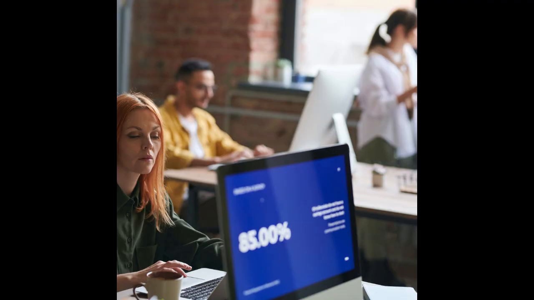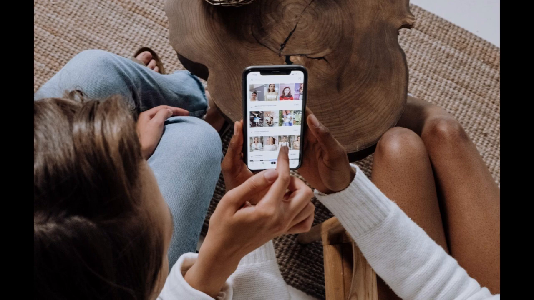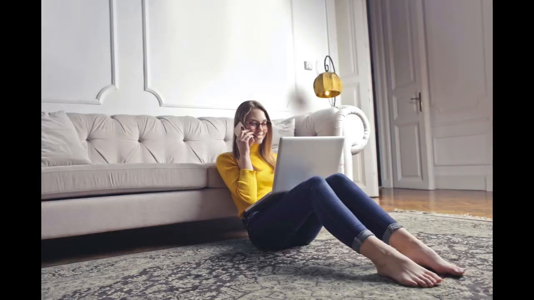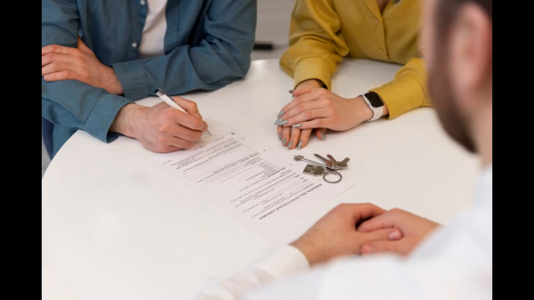Step 9. Automate client communication with free AI tools. Client management can be streamlined with AI-generated emails and chatbots. Use MailerLite's free plan, https://www.mailerlite.com, to set up email marketing sequences such as buyer welcome emails or home search updates.